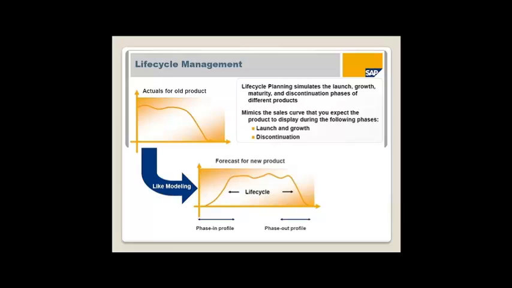Say for example, I have a product. I want to introduce the product in March 2014 and I want to discontinue the product in December 2014. I don't want to generate a forecast for the next 24 months. For all the products, I am generating the forecast for the next 24 months. But for a particular product, we are going to stop by December 2014. So I don't want a forecast after December 2014. For that, we can apply this phase in and phase out.